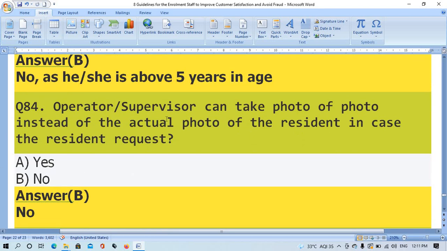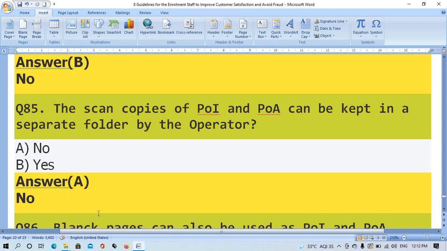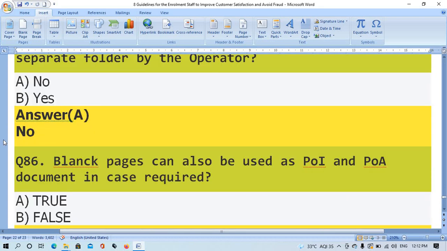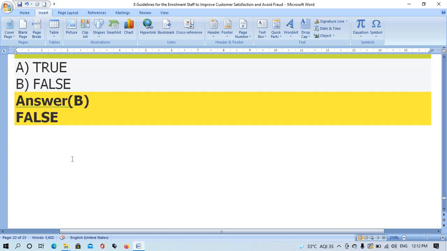Question number 84. Operator/supervisor can take an instant photo of the actual photo of the resident in case the resident requests. The right answer is option B, no. Question number 85. The scanned copies of POI and POA can be kept in a separate folder by the operator. The right answer is option A, no. Question number 86. Blank pages can also be used as POI and POA document in case of requirement. The right answer is option B, false.